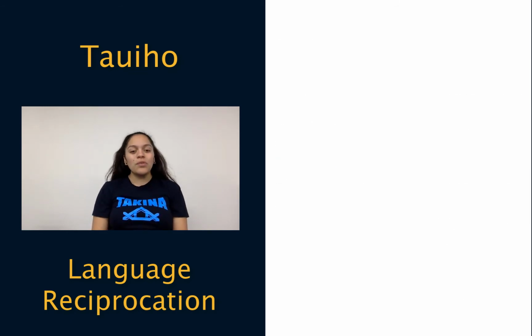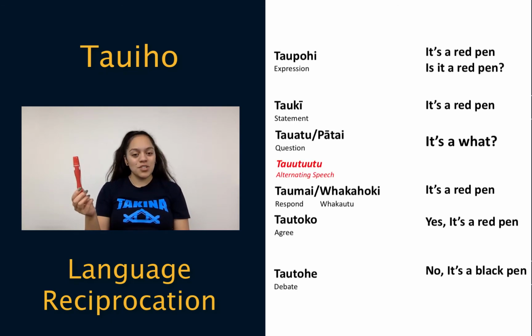Using the pū mau or the definite articles, using tētahi as the example. It's a red pen. Is it a red pen? It's a what? It's a red pen. Yeah, it's a red pen. No, it's a black pen.